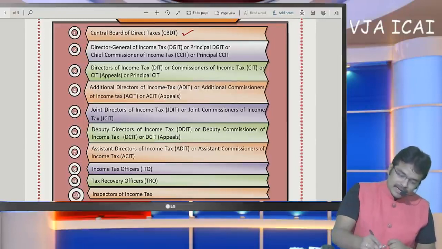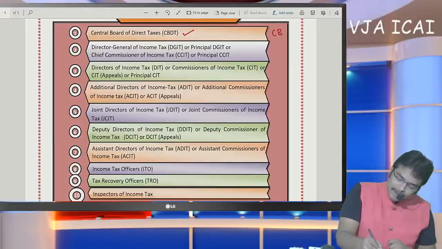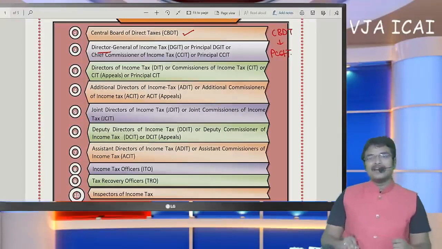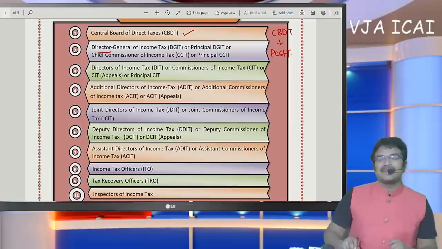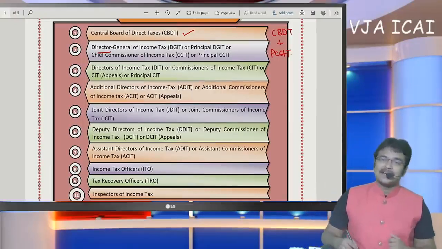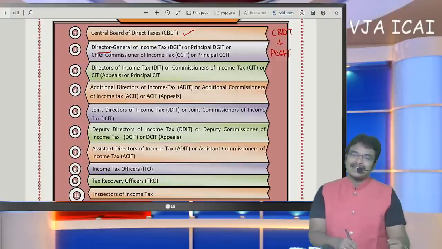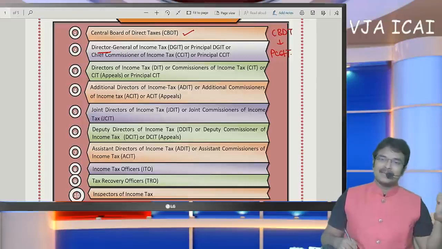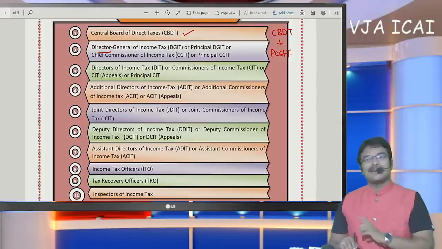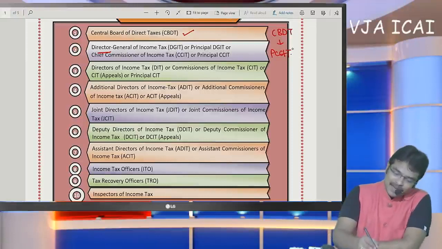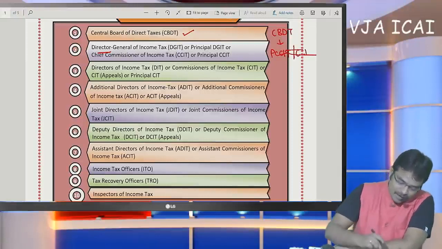Here, if you listen, CBDT is the highest authority presented here. Below CBDT, first, the Principal Chief Commissioner of Income Tax. The Directorate department deals with such assessments, and the Commissioner department deals with income escaping assessment and scrutiny assessment. So they have divided the categories based on the type of assessment. There is a separate directorate wing and a separate commissionerate wing. Coming to the commissionerate wing hierarchy, the Principal Chief Commissioner of Income Tax or Chief Commissioner of Income Tax.